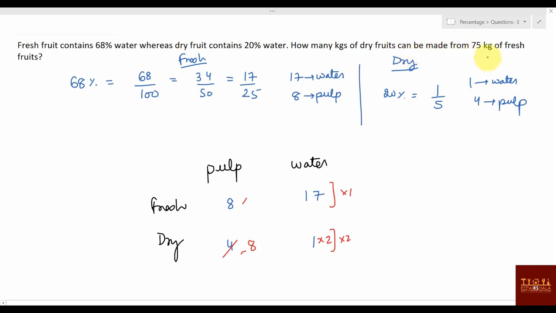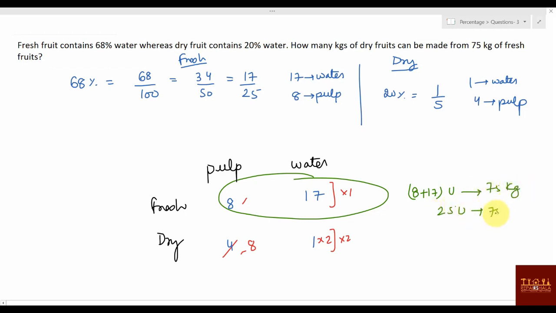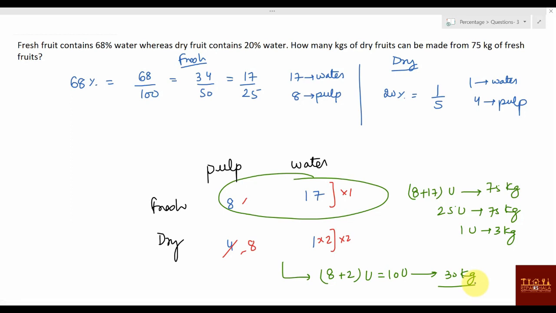So what have they given now? How many kgs of dry fruits can be made with 75 kg of fresh fruits? Means this value is given as 75 kg. Means 8 plus 17 unit is given as 75 kg. Can you say 25 unit is 75 kg? So 1 unit value will be 3 kg. If 1 unit value is 3 kg, what they are asking, how many units of dry fruits can you make actually? 8 from here and 2 from here. So 10 units you can make, or 30 kg of dry fruits you can make out of 75 kg of fresh fruits. I hope it is clear.